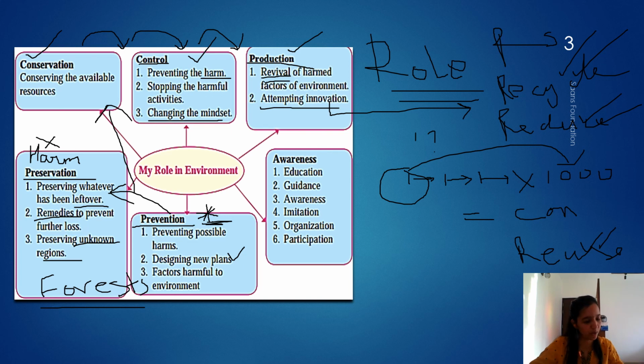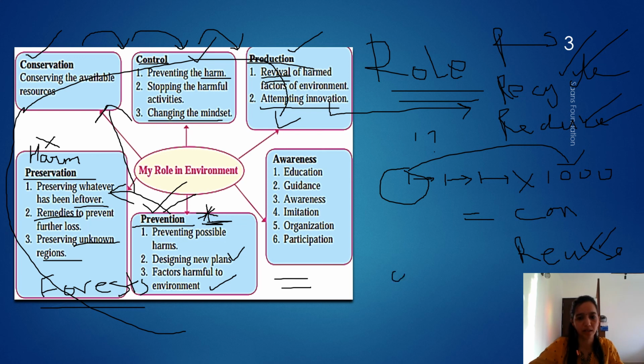Designing new plans for factors harmful to the environment. Plan how to deal with all this. Yes, there is noise pollution, there is air pollution, all this is happening, but we have to prevent all of it. By doing the above things, all these are going to help us to prevent the particular disease. Now, as you know, to give you an example, when winter starts, we start wearing warm clothes, we wear socks, we do not drink cold drinks.